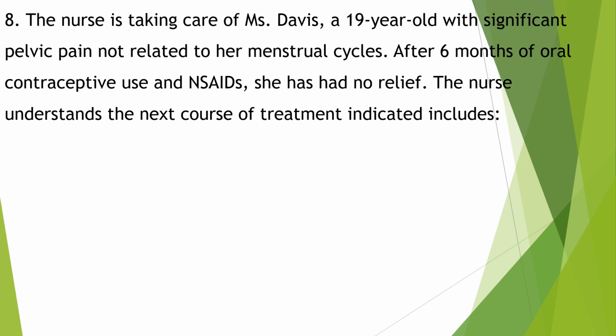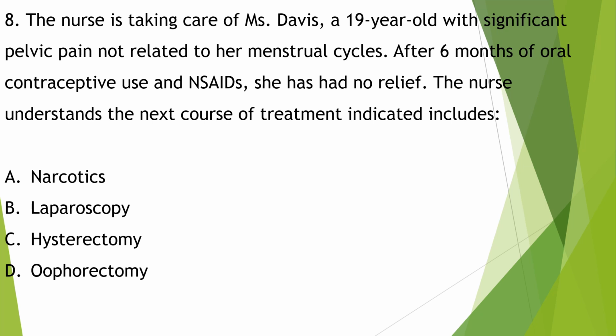The nurse is taking care of Miss Davis, a 19-year-old with significant pelvic pain not related to her menstrual cycles. After 6 months of oral contraceptive use and NSAIDs, she has had no relief. The nurse understands the next course of treatment indicated includes narcotics, laparoscopy, hysterectomy, oophorectomy. The next course of action is laparoscopy. This is usually done in an outpatient surgery area. Removal of ovaries, oophorectomy, removal of the uterus, hysterectomy, or narcotics is not indicated at this time.